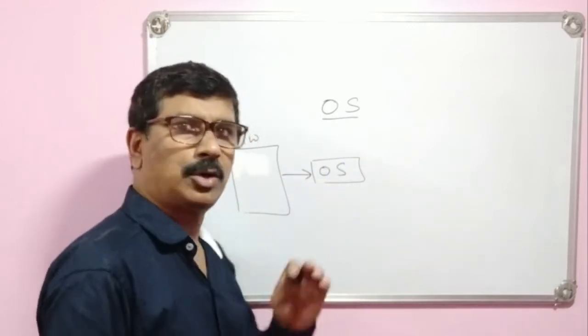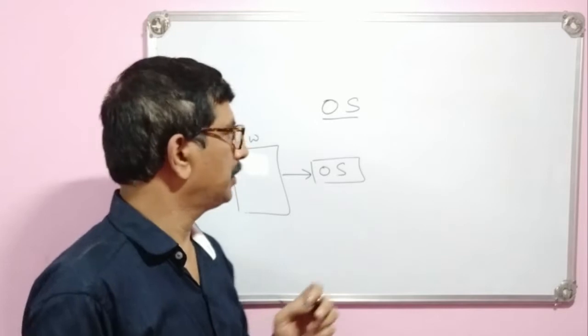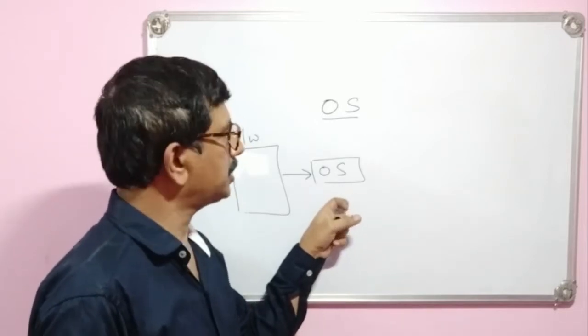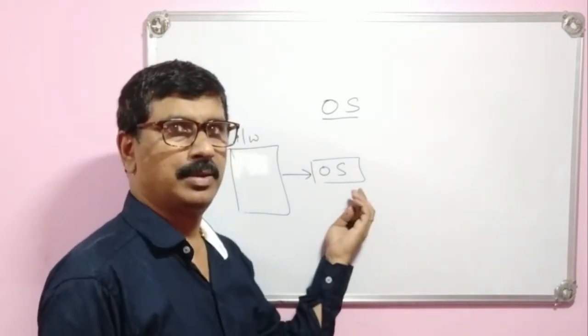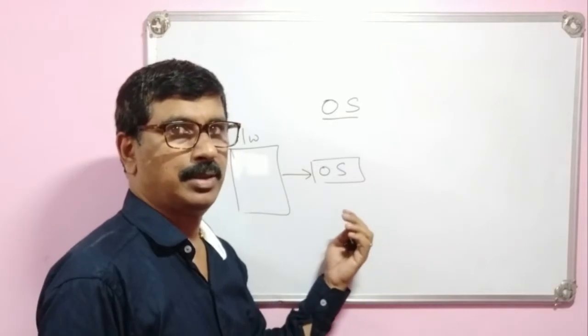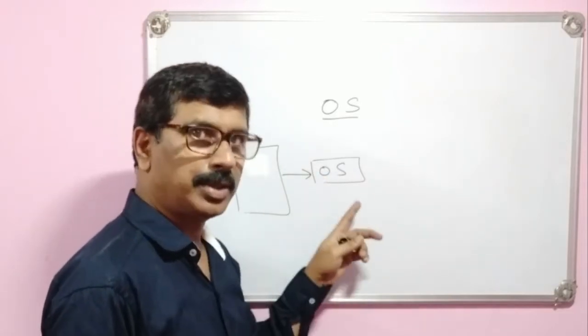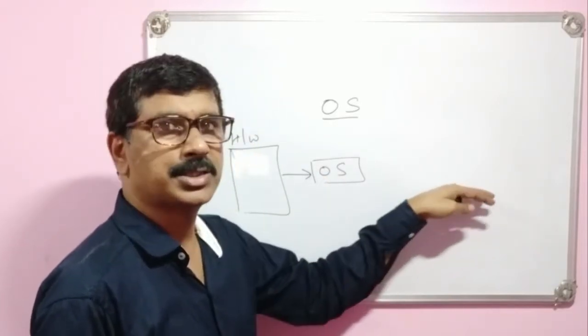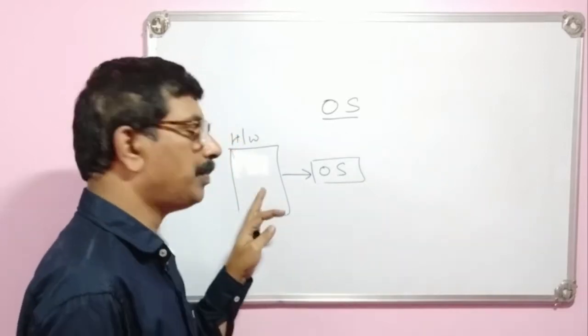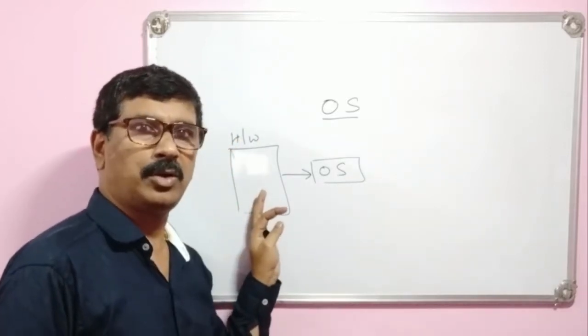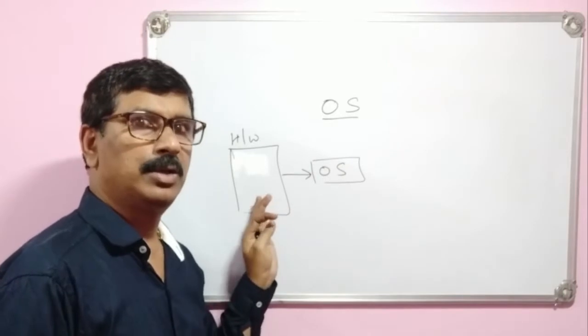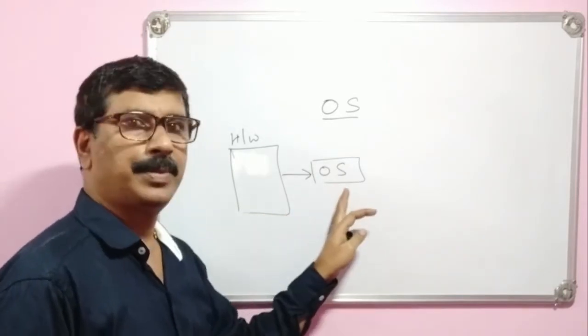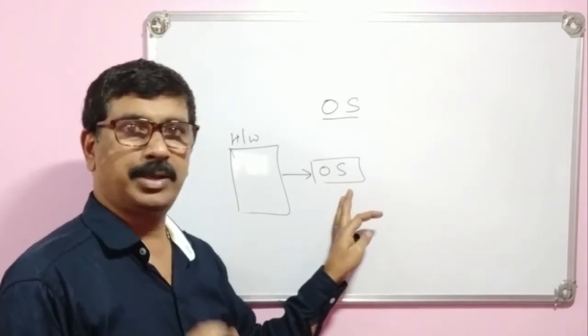And what is the work of this operating system is, whatever instruction the user is giving in English language, operating system converts those English written instructions to computer understandable format or hardware understandable format. And for that purpose we need operating system.